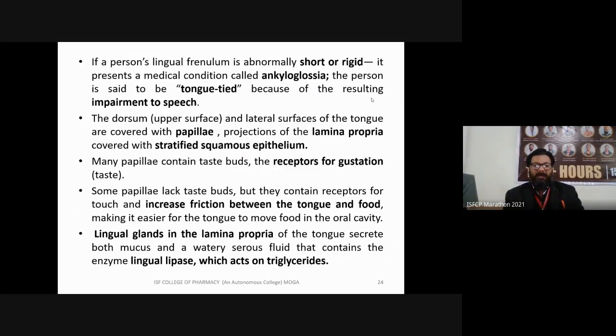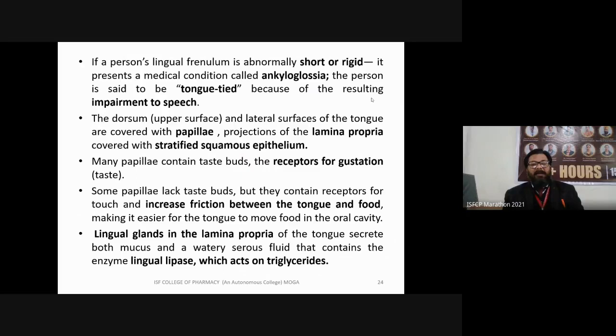What do you mean by taste bud? The receptors for gustation. Gustation means taste. You have some taste buds on your tongue. Some papillae lack taste buds, but they contain receptors for touch and increase friction between the tongue and food, making it easier for the tongue to move food in the oral cavity. So this is the basic function of papillae.